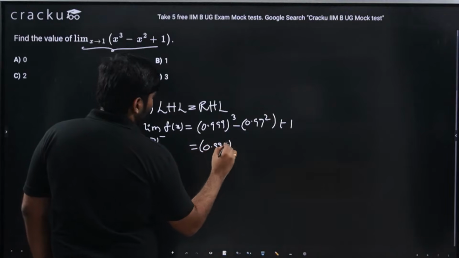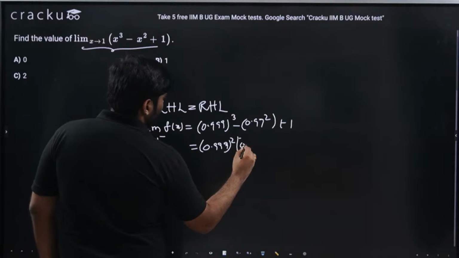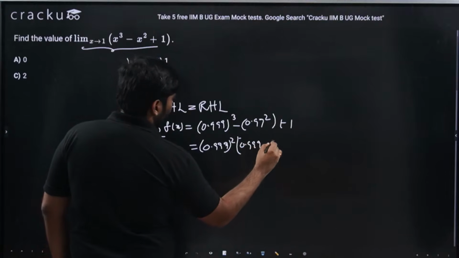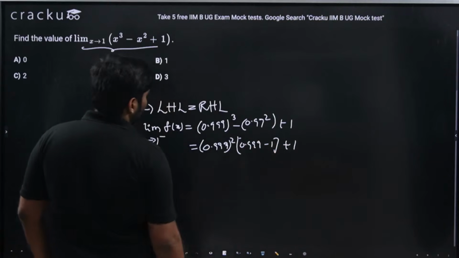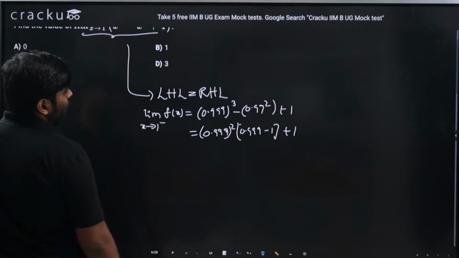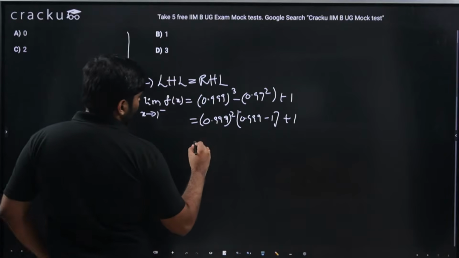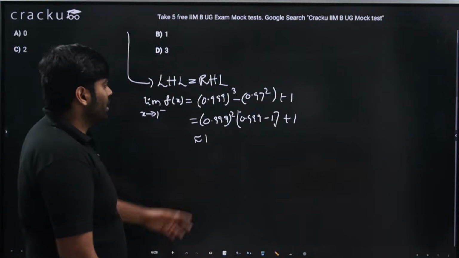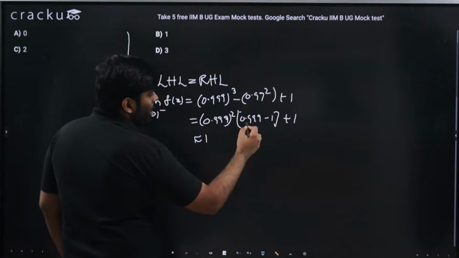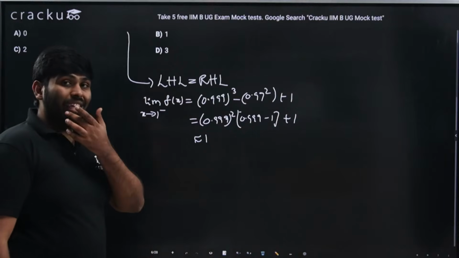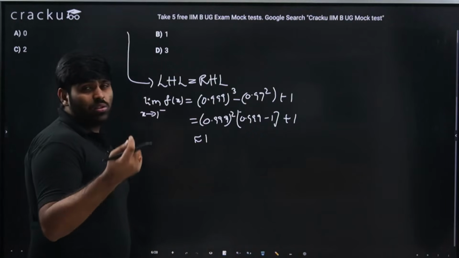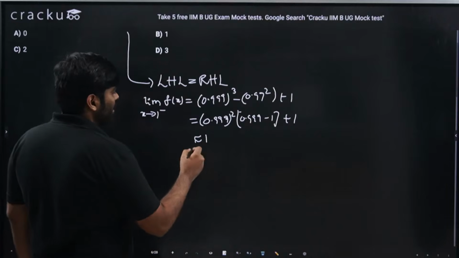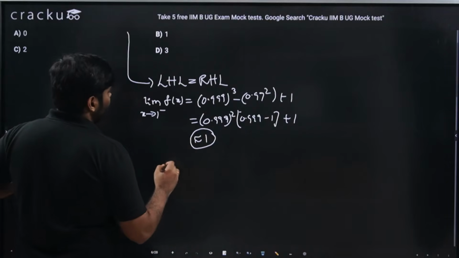0.999 whole square, 0.999 minus 1. This plus 1 will be there. So basically this value should be tending to 1. The exact value, see, 0.99 square into 0.0001 minus, so 1 minus a very small value we are subtracting from 1 ultimately. So this will be approximately tending to 1.